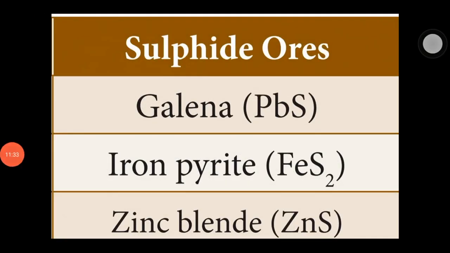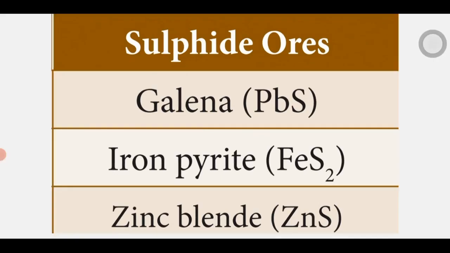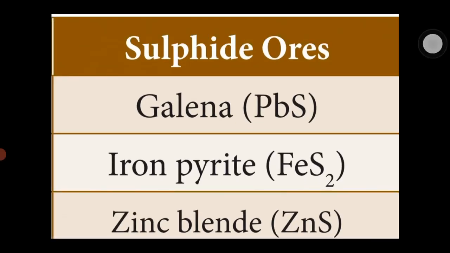Next ore is sulfide ore. Sulfide formula S. The ores containing sulfide compounds are called sulfide ores. First sulfide ore is galena, formula PbS. Iron pyrites, formula FeS2. Third one, zinc blende, formula ZnS. S is the sulfide. These are called sulfide ores. What are the sulfide ores? Galena PbS, iron pyrites FeS2, last one zinc blende ZnS.